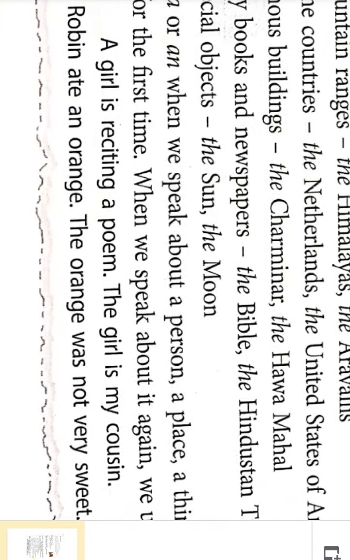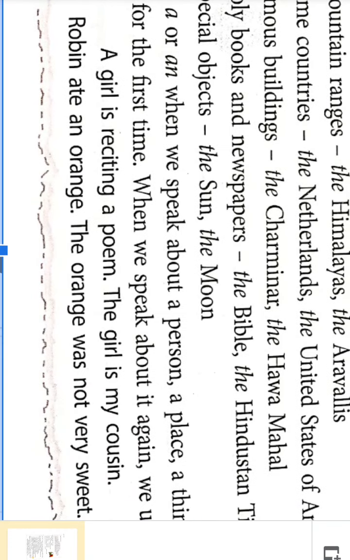See the sentence, the last two lines. A girl is reciting a poem. The girl is my cousin. See, the word girl came again in the same line, is it not? First time we used a girl. Why? Because it is single and also a consonant sound. But the same word girl is repeated, so here we used the. Remember that. Clear? The is used when the same noun is repeated in the sentence.